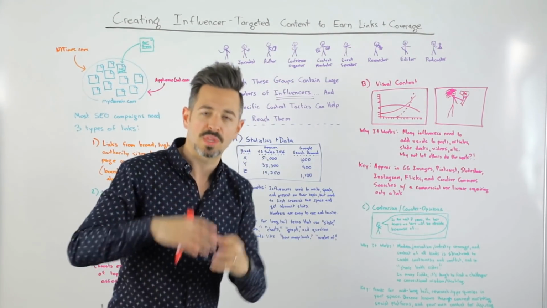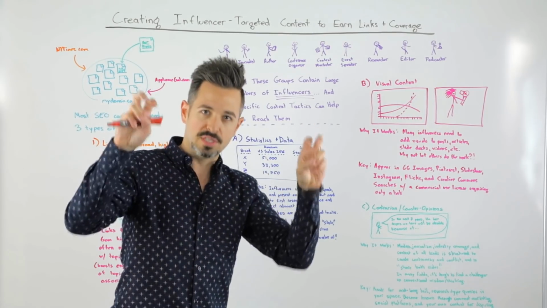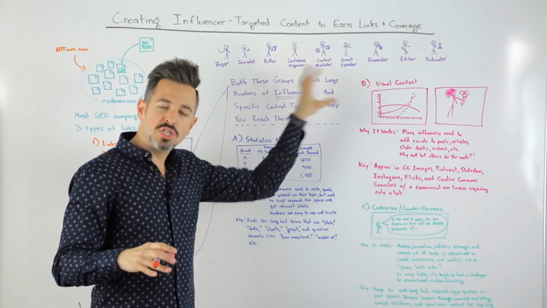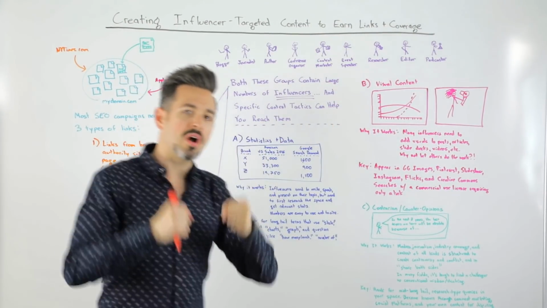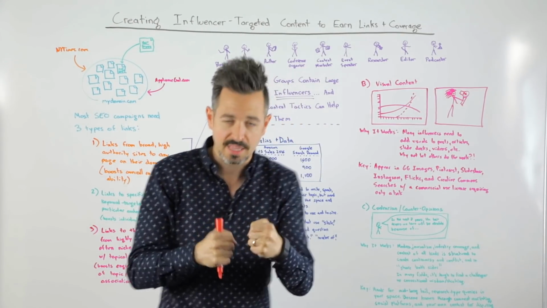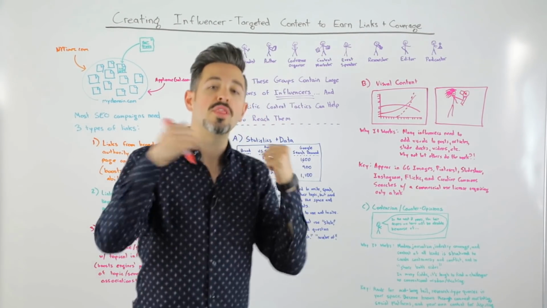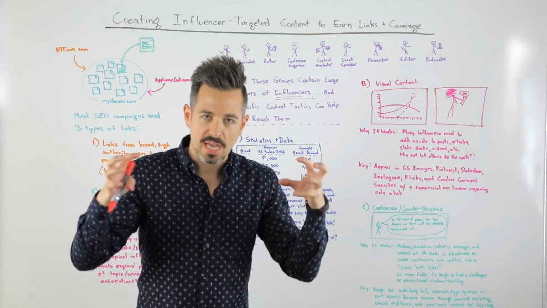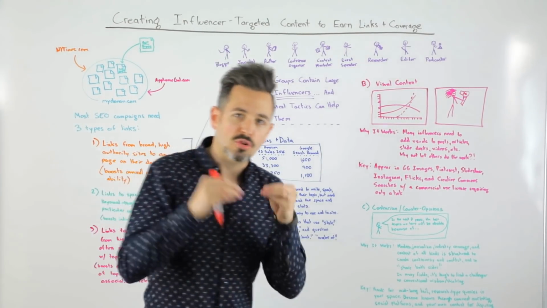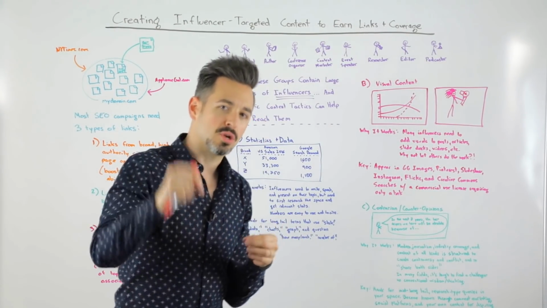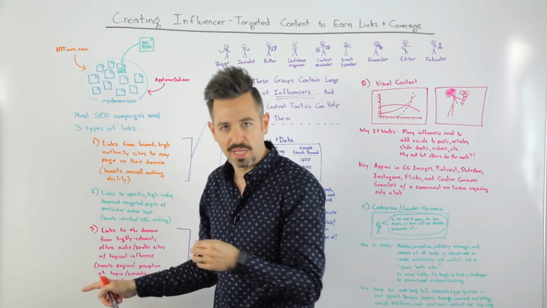We could fill up the whole board with the types of people who are in the influencer world or have that title specifically, right? But they tend to share a few things in common, right? They are trying to produce content of one kind or another. They're not dissimilar from us, right? They're trying to produce things on the web, and when they do, they need certain elements to help fill in the gap. And when they're looking for those gap-filling elements, that is your opportunity to earn these kinds of links.